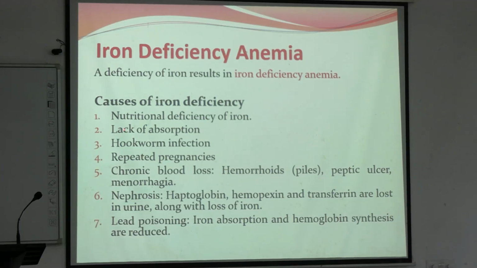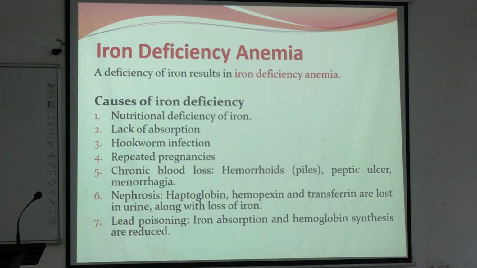Second point can be lack of absorption. Someone is taking iron appropriately, proper iron content allowance he or she is taking, but there is a lack of absorption. Why can there be lack of absorption? I told about everything, about the transporter, about the ferrous form, everything.